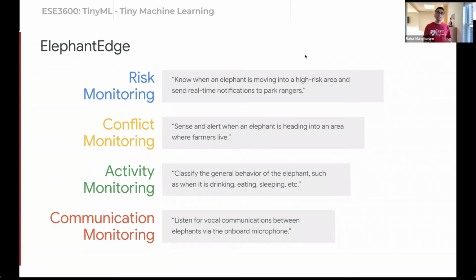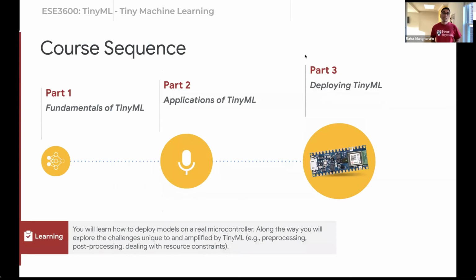So what I'm saying is that when you think of TinyML, don't think just about the future. Think about the here and the now, how this technology that is potentially in your hand has the ability to transform the world. Now, how are we going to be able to achieve all of this? Well, this course has 3 parts. Part 1 is all about understanding the language of machine learning.